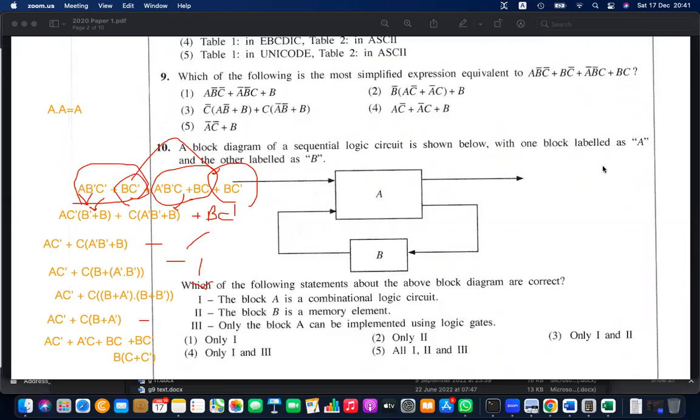There should be an isolated B. So yes, initially if you isolated B here, that will do the work. If you solve this one first, that will do the work. Yes, that is true.